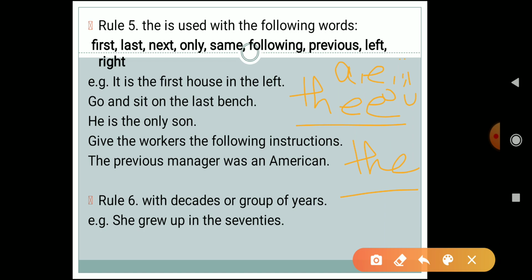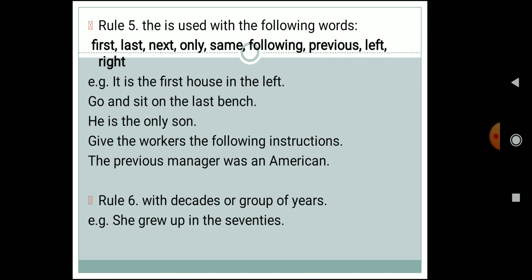Over here only was written, and the o sound is there. This is a vowel, so I am pronouncing it as thee. This is the common mistake which we generally make. So you have to remember that whenever a word starts with a vowel, we pronounce it as thee, and if a word starts with a consonant, we pronounce it as thuh.